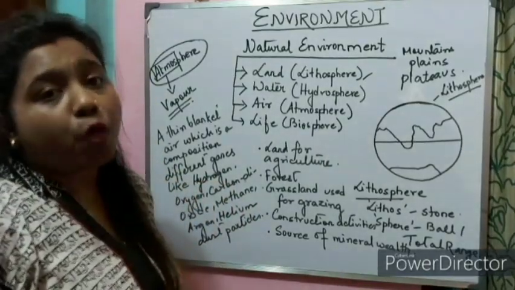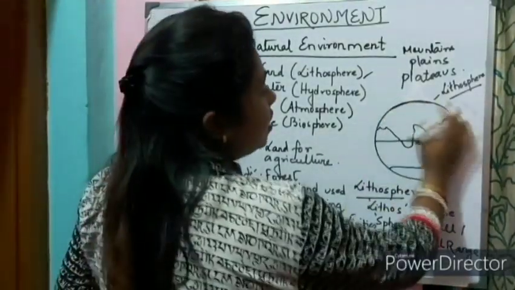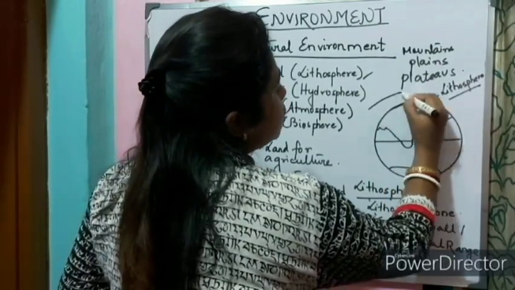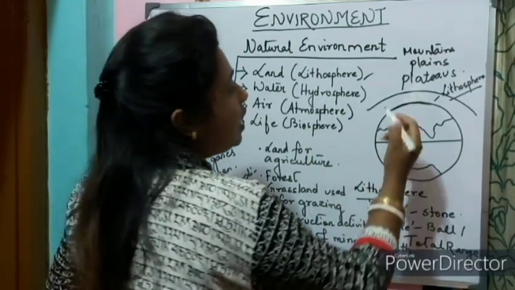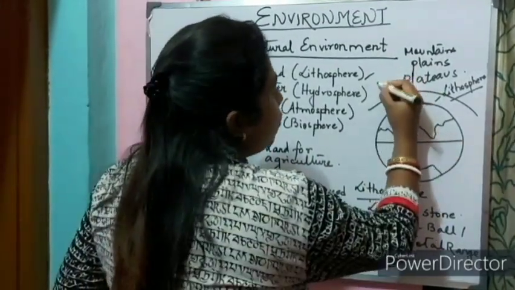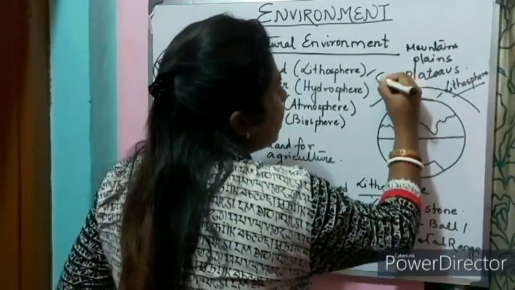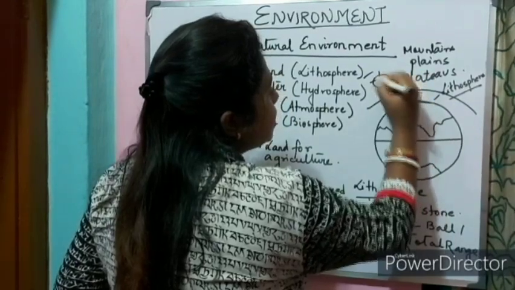Atmosphere is very important because we live in this lithosphere, and atmosphere is just a blanket. Now, what does the atmosphere do? The atmosphere actually helps us or protects us from the scorching heat of the sun. This is my sun.